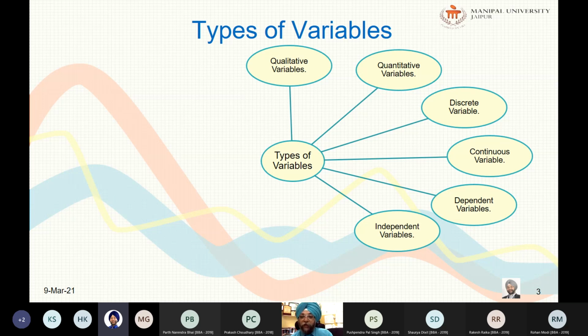Okay, so depending on the context, an independent variable is sometimes also called a predictor variable. Why? Because with the help of this variable, we are actually predicting the value of the other. It is also called a regressor, a control variable, a manipulated variable, an explanatory variable, an exposure variable. These all are the names. Sometimes it is also called a risk variable in medical sciences or medical statistics. It is also called a feature in machine learning and pattern recognition, and finally it is also called an input variable. So there are various names by which it is called.